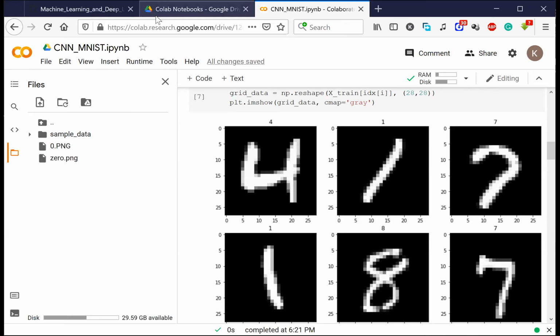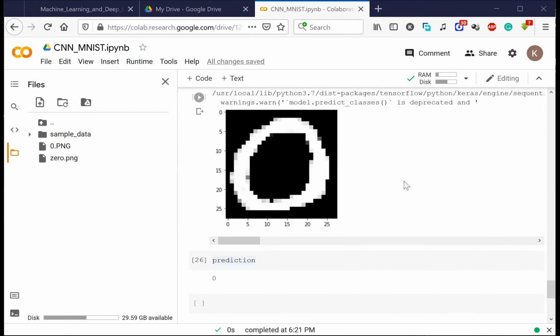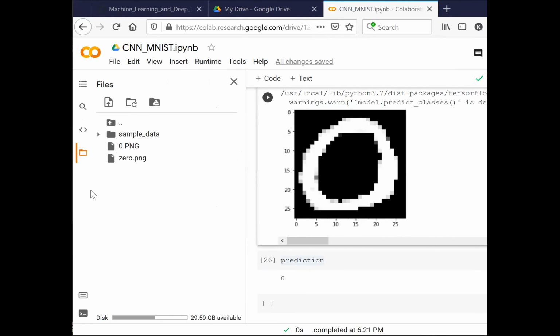So first of all, let me check the property. It is a JPG image. Let's see if my code is able to handle the JPG image. I'll drag and drop this image on the left-hand side. It is loading the image.